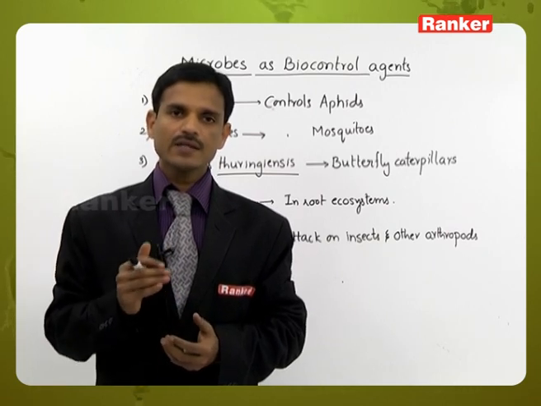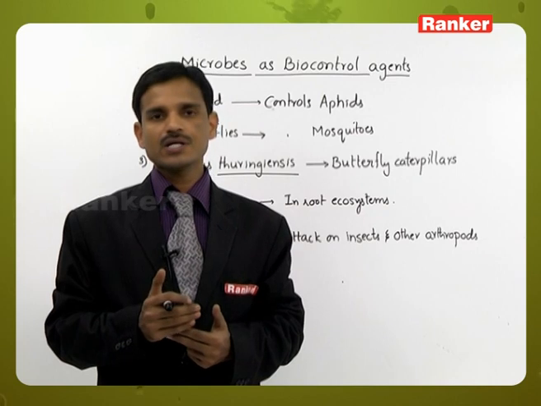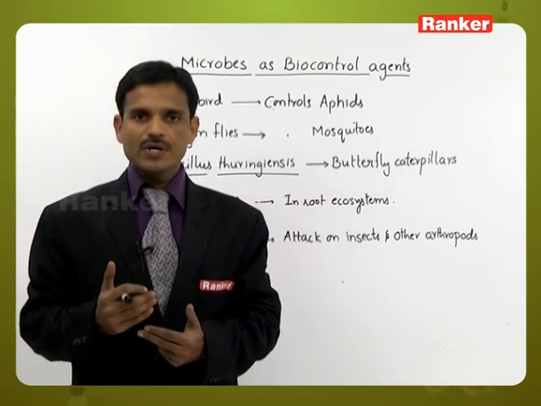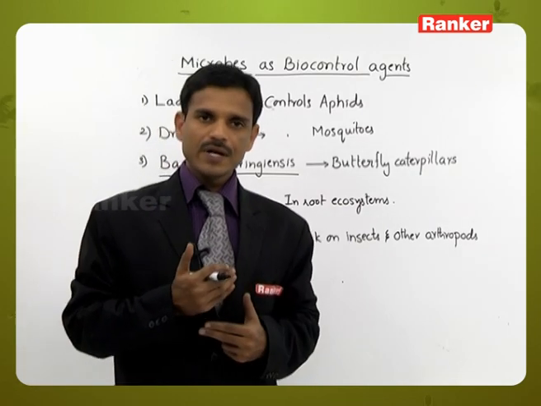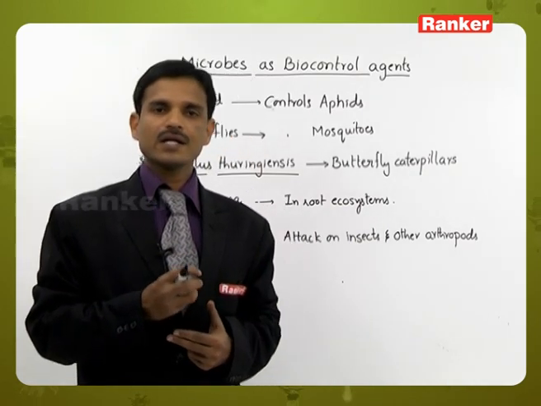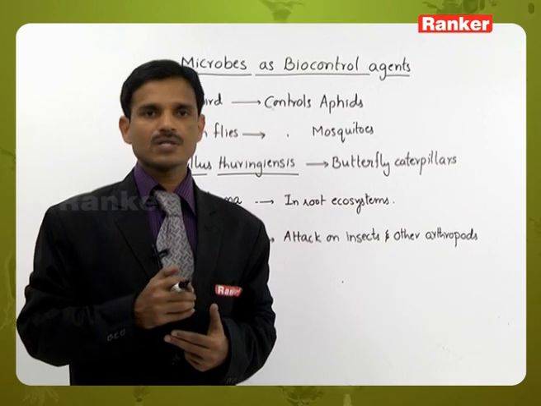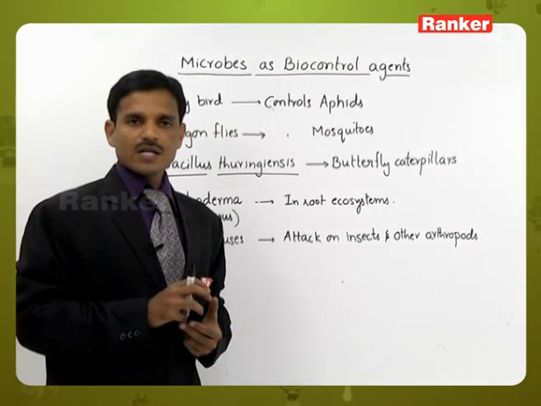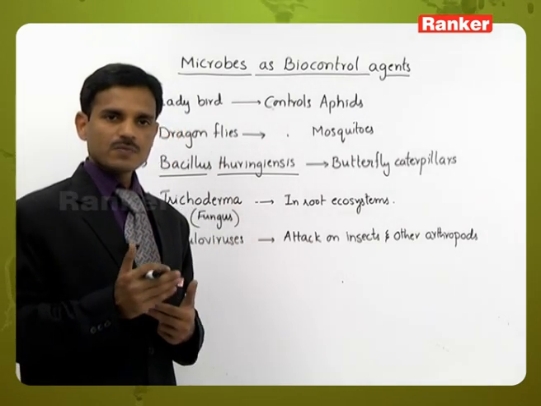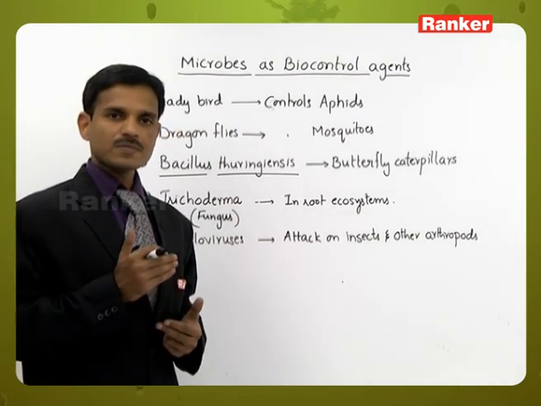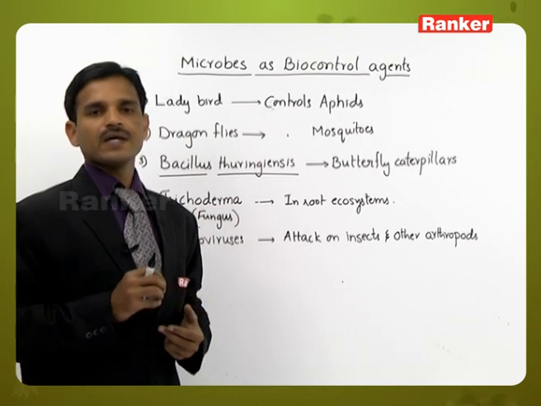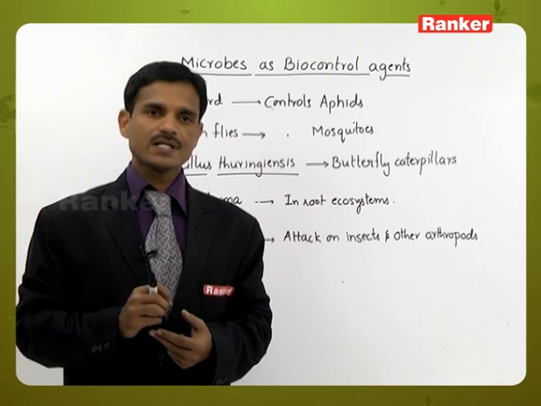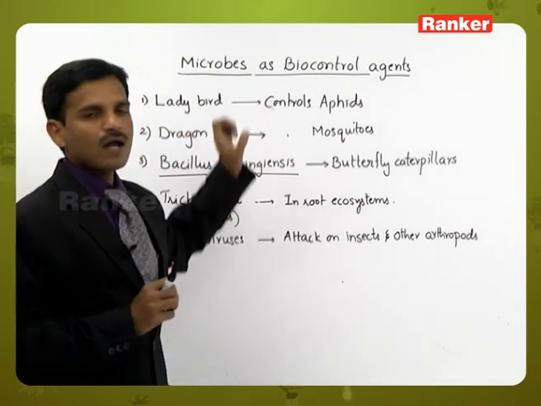If they are accumulated in the plant body, they reach animals and human beings also. If you are eating plant materials containing toxic components, they also reach our human body. These toxic materials are responsible for different diseases, sometimes even cancers. That's why, instead of chemical pesticides or weedicides, we are using biological organisms.